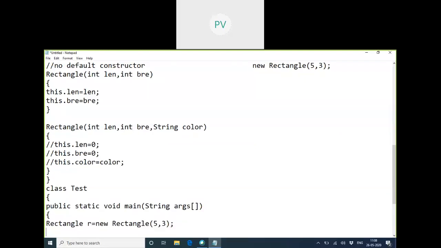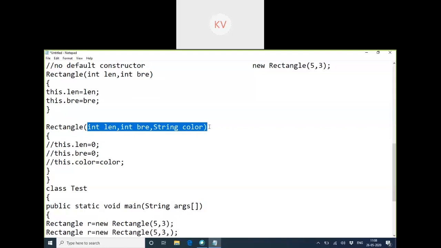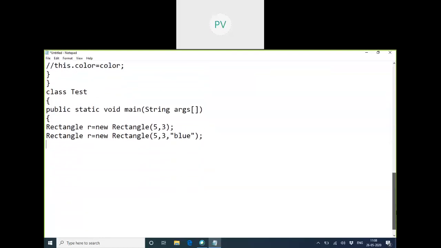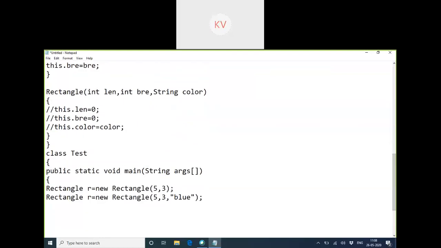Can I choose the color right now? Can I specify the color? Yes, ma'am. So do we have such a constructor? Yes, there is already a constructor defined which can expect a color. Any confusion till here? That means by writing constructor overloading, we are allowing the user to create the same class object in different ways. I can take a rectangle of my wish of dimensions, or the dimensions as well as the color you can choose. Otherwise, the color will be black by default.